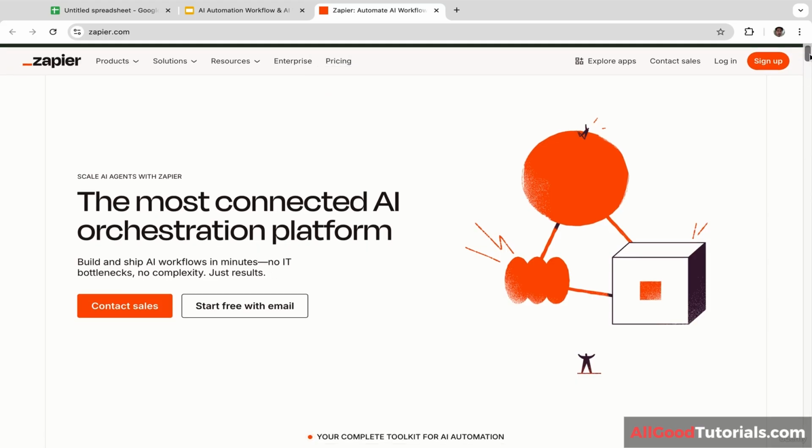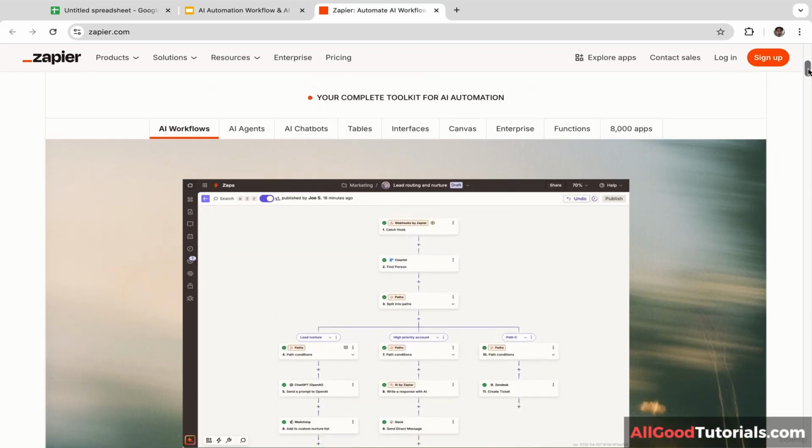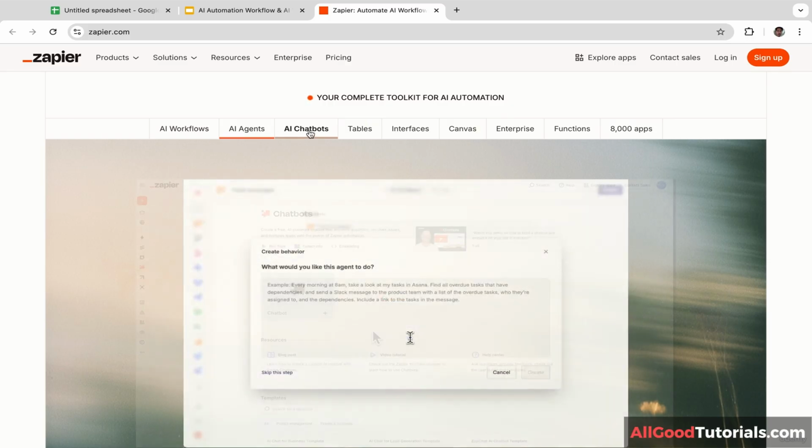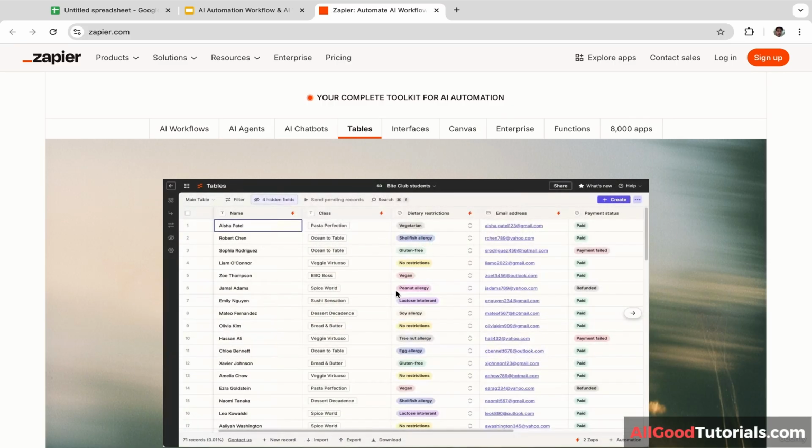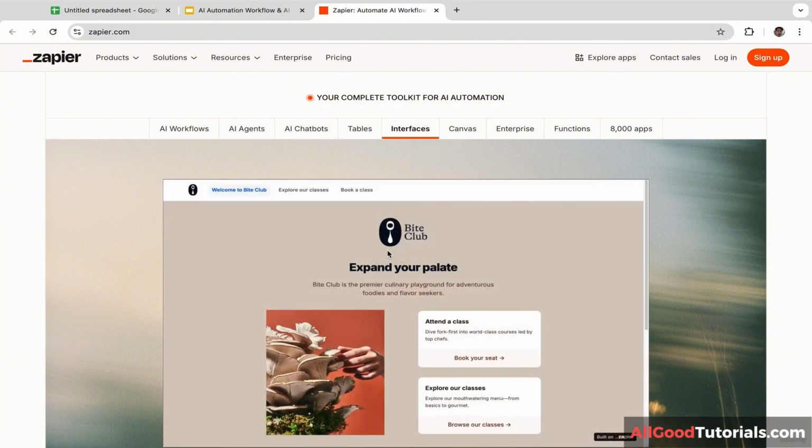Zapier is one of the most well-known platforms for building AI automations. You can use Zapier for building AI agents, AI chatbots. You can manage your data here. You can build interfaces for your clients and still many more.